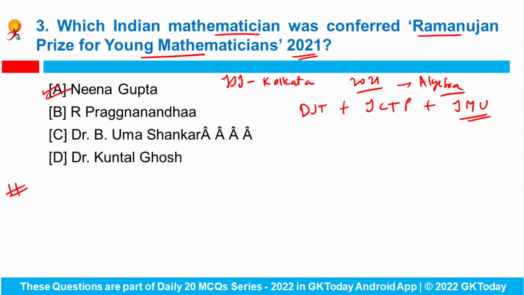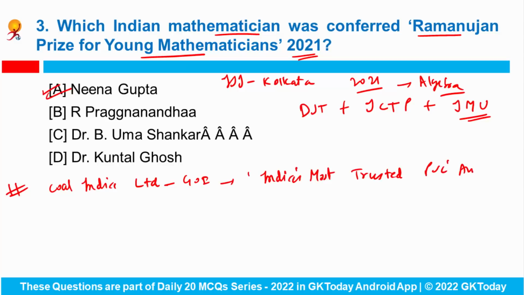Fine. Now in the previous lecture we have seen that Coal India Limited, which is the Maharatna company of the Government of India, has been awarded India's most trusted public sector company award. Okay. So Coal India received this honor at the Energy Meet and Excellence Award function that was organized by industry chamber SOCHAM in Kolkata.